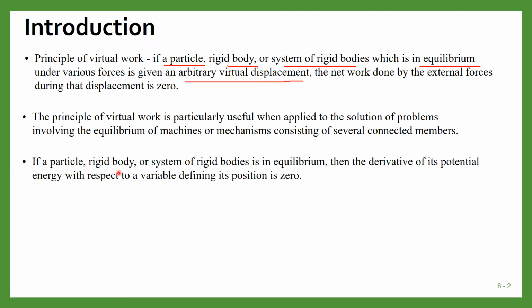And if a particle, rigid body or system of rigid bodies is in equilibrium, then the derivative of its potential energy with respect to the variable defining its position is zero.